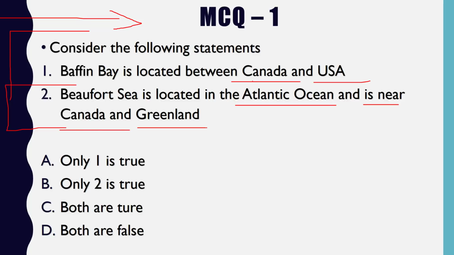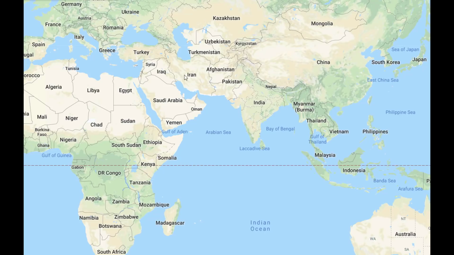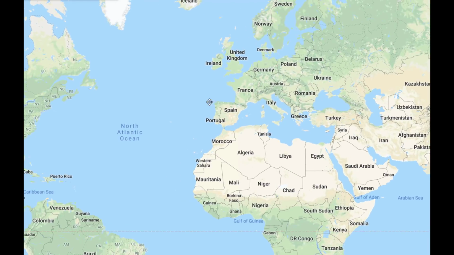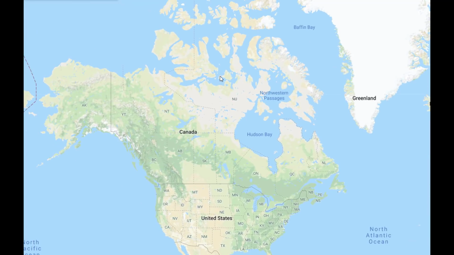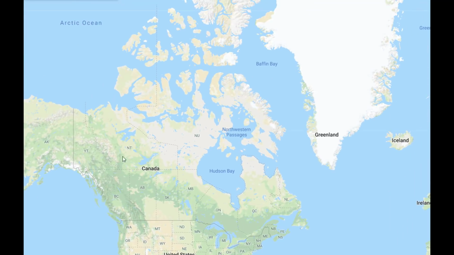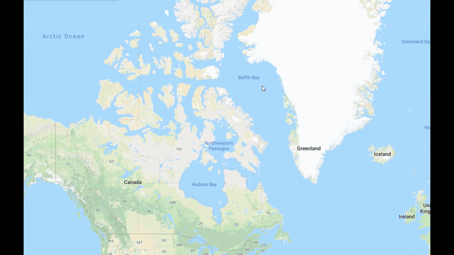Well, in order to answer this question, we will have to look at the map. So let's go towards the map. Alright, so this is India. Let's go to Canada. So we have to cross the whole European continent, then the North Atlantic Ocean. Finally, we are near Canada, and you will see near Canada is the Baffin Bay.